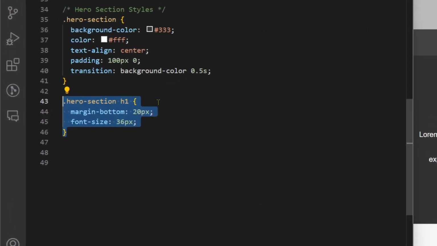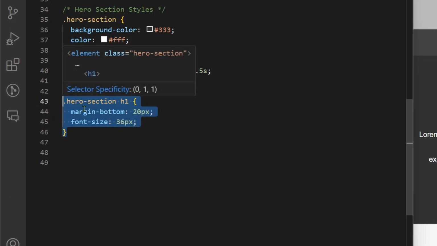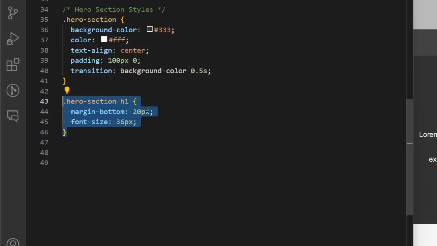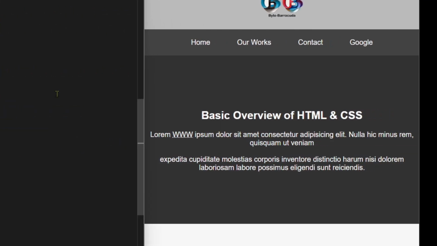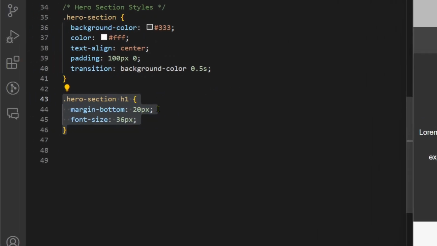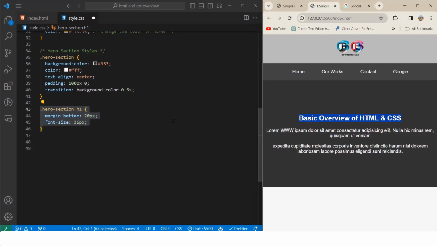Then for the h1 of this hero section, we write class hero section and then space h1, this will target only this h1 tag we had, margin bottom 20 pixel, so that it will give it a little bit of margin bottom, and font size we will make a little bit larger.